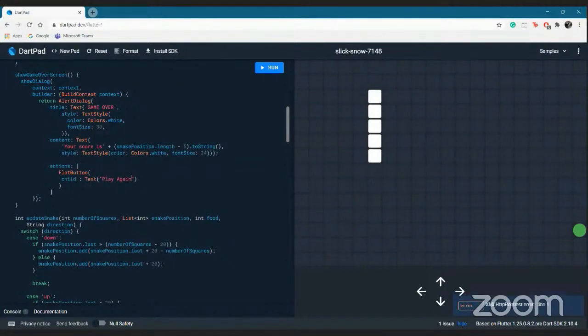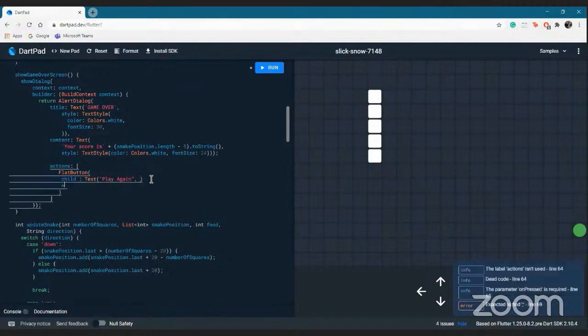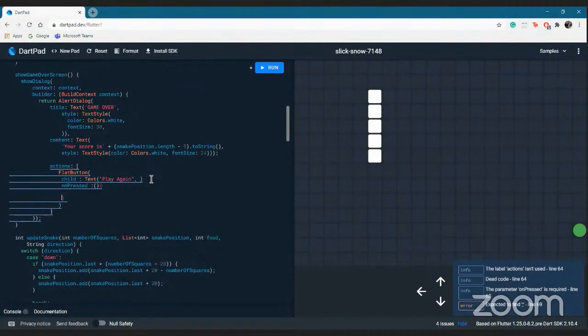So when initially I told you how a button works, a button is a widget and the text written on it is also a widget. This is that thing that we can see. The flat button is a button, the text written on it is another text widget. So it can similarly go on like that. Again, what we can do is onPressed, that is what will happen when this button is pressed, is another function. I guess we are missing the comma out here.